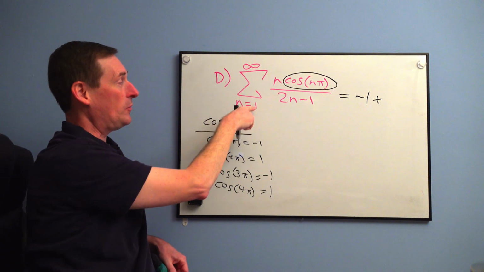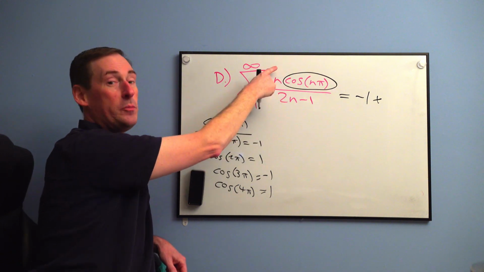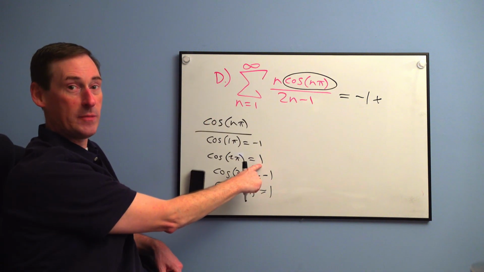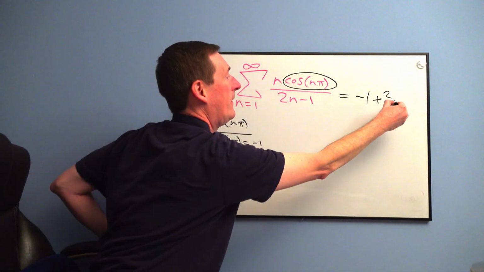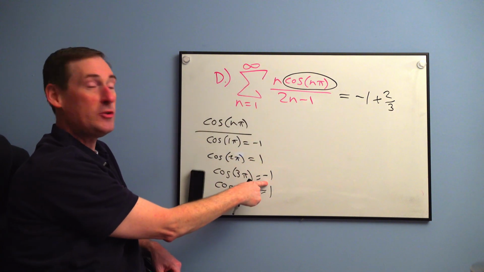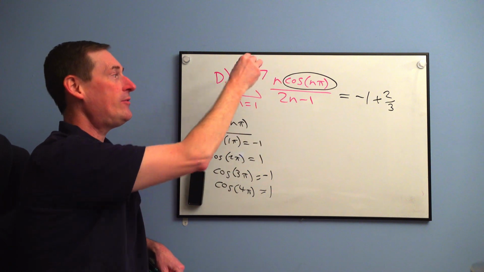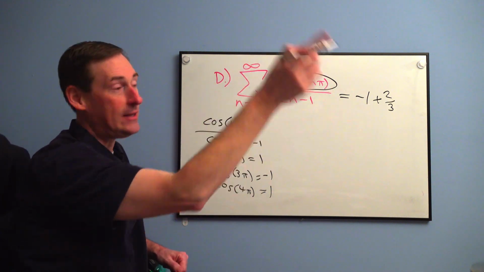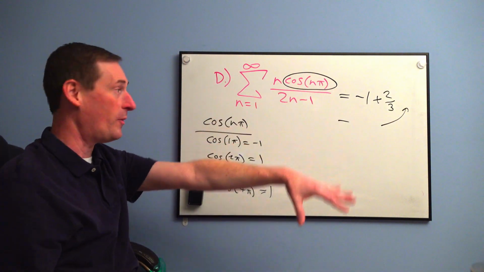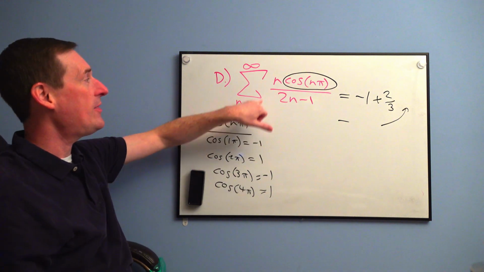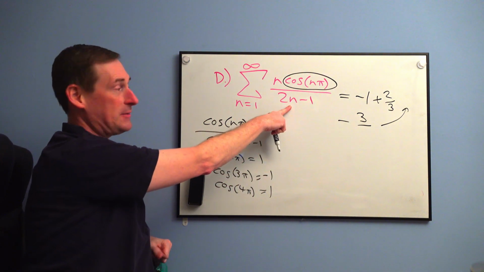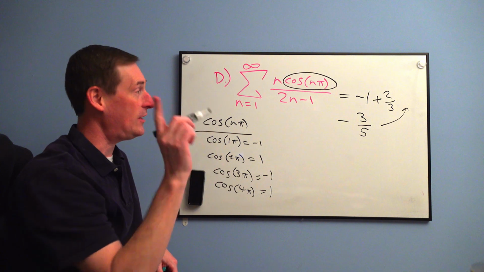Okay. The second term, plug in 2 here and there. If you plug in 2 to these two, you get 2/3, but it's positive because the cosine makes it positive now. So -1 plus 2/3. Now the third, when you plug in 3 for n, the cosine is going to make it a negative. So even though sigma says plus, it's going to be plus a negative, which actually makes a subtraction. Here, I'll put it down here, but you should be putting it down there. Okay, out of board space already. Minus, when you plug in the number 3, you get 3 over, 6 minus 1 is 5. You get a -3/5. Interesting.